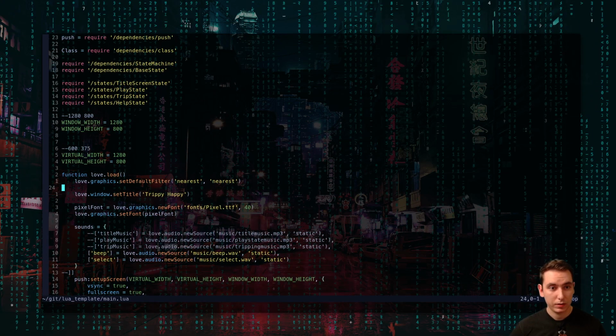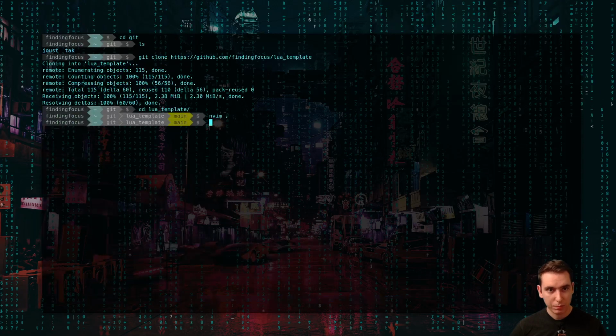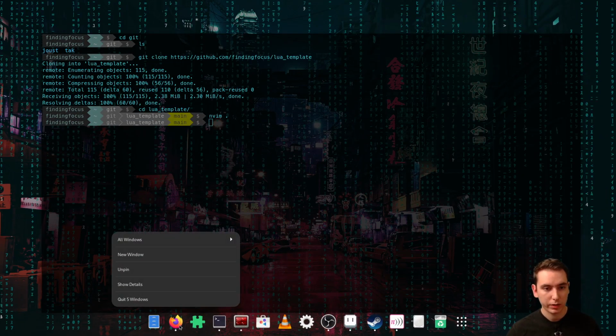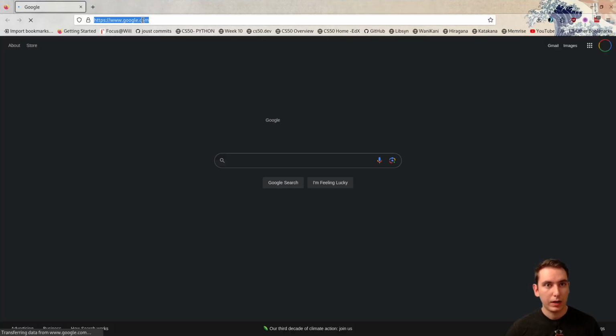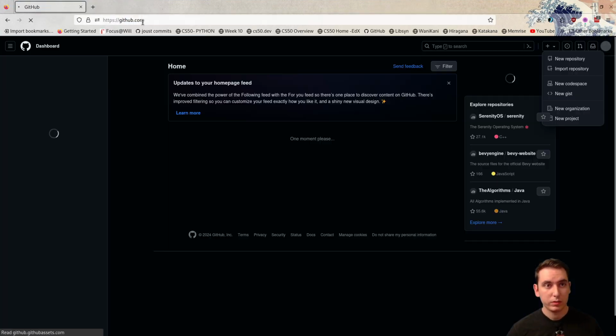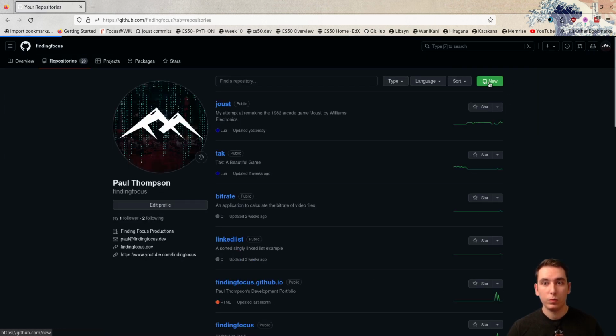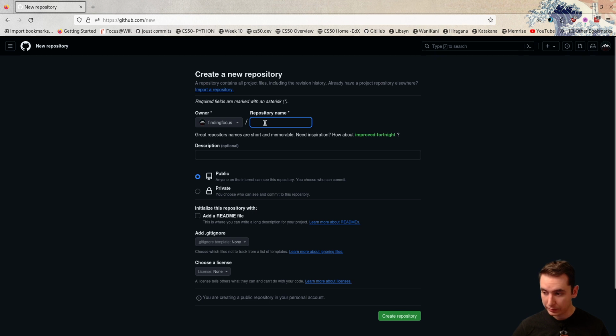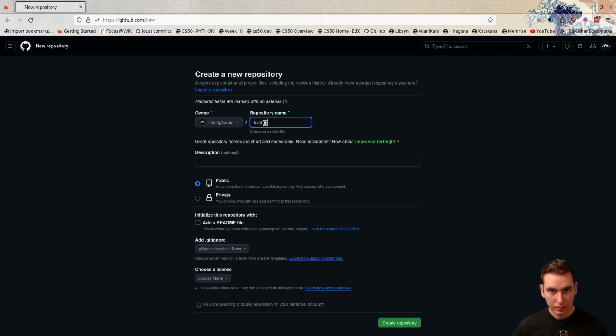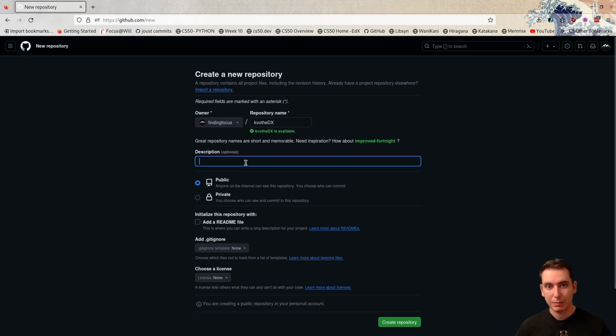Now we're going to be changing this stuff, obviously. Let's actually make a new Git repo for our new project. I know there's a couple different ways to do this. I tend to just do it here on GitHub itself. So I go to repos, the new repo, and it's going to be called what? The Name of the Wind is what the game is, but I don't want to be typing in the Name of the Wind every time. Kavoth DX. Let's do Kavoth DX, because that's the main character's name, and DX for the Link's Awakening DX.